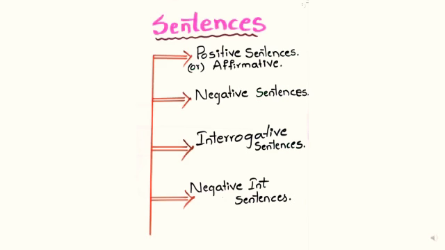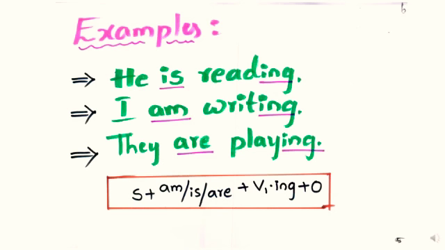First, we have to discuss the types of sentences. Sentences are four types: positive or affirmative sentences, negative sentences, interrogative sentences, negative interrogative sentences. Let's see positive sentences. According to the formula, for example, I am writing, he is reading, they are playing.